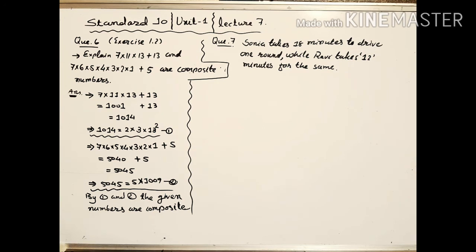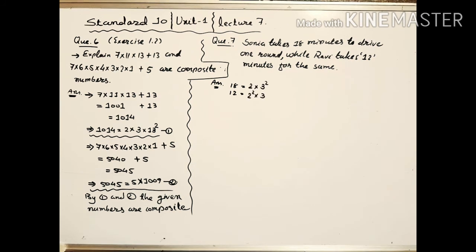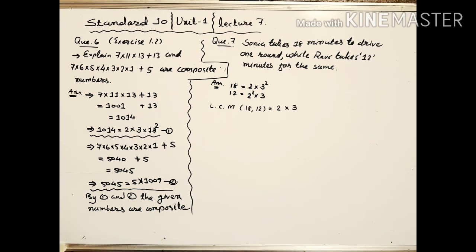To find the answer, we have to find the LCM of 18 and 12. First of all, we'll make the factors of 18 and then factors of 12. Factors of 18 are 2 into 3 square and factors of 12 are 2 square into 3. For the LCM, we write every factor, common or non-common. So here we write factors 2 and 3. And now about their power, we'll write the greater power. In 18, 2 has the smaller power 1, and in 12 it has the greater power 2. So we'll write 2 square.